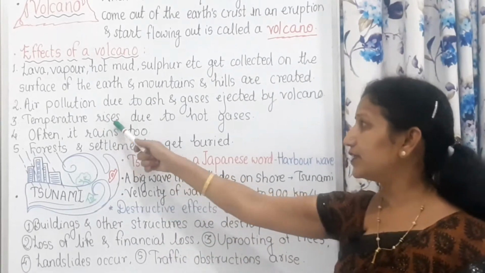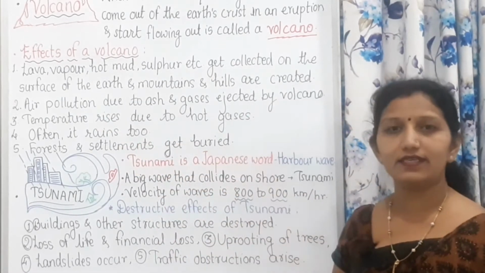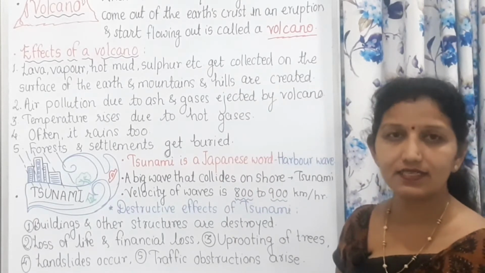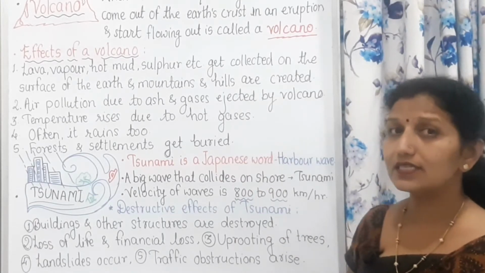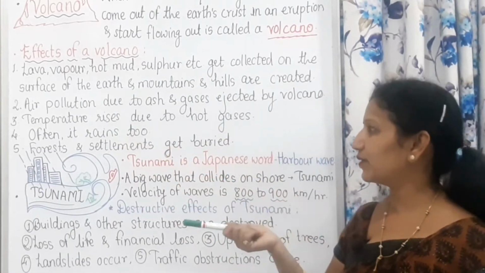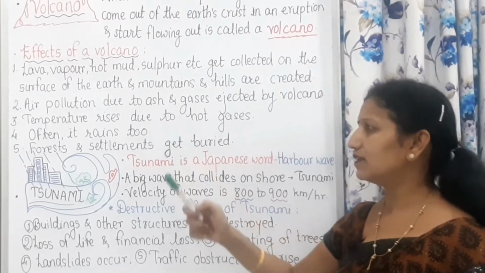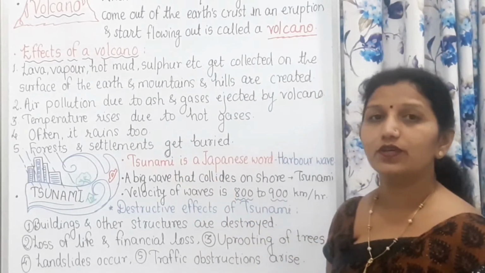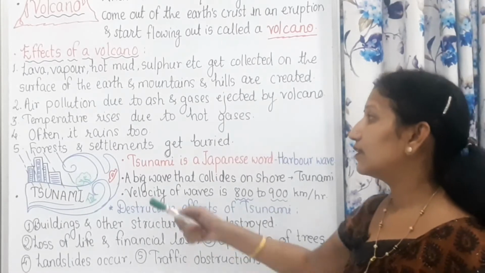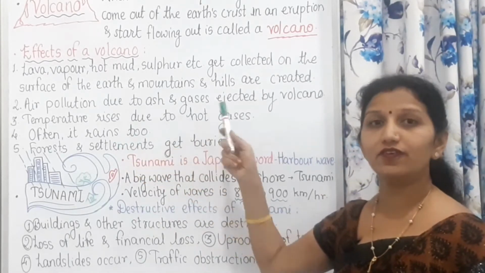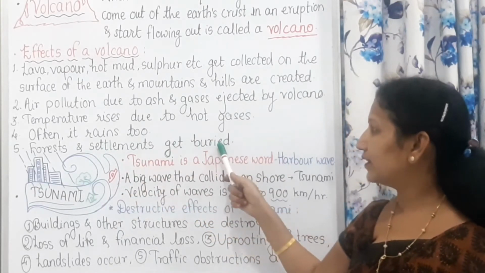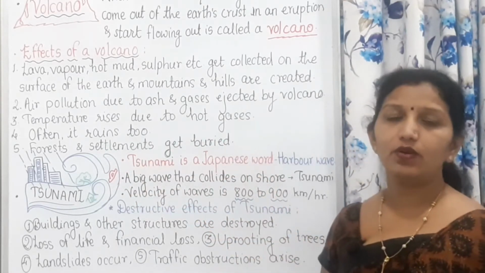Then temperature rises due to hot gases, as there are solids, liquids as well as gases, and due to these hot gases, there is a rise in the temperature of the surroundings. Often it rains also because of these climatic changes. There is rainfall also. Then forest and settlements get buried because of this.